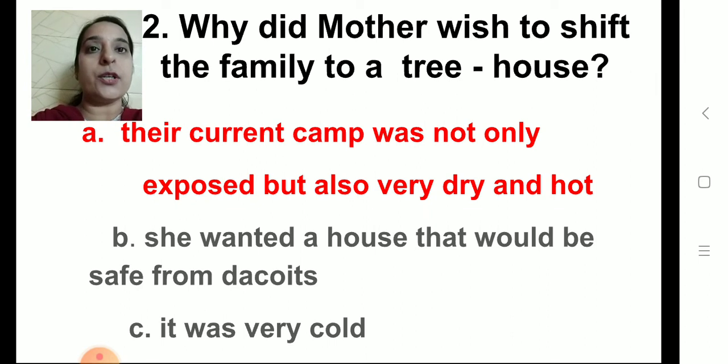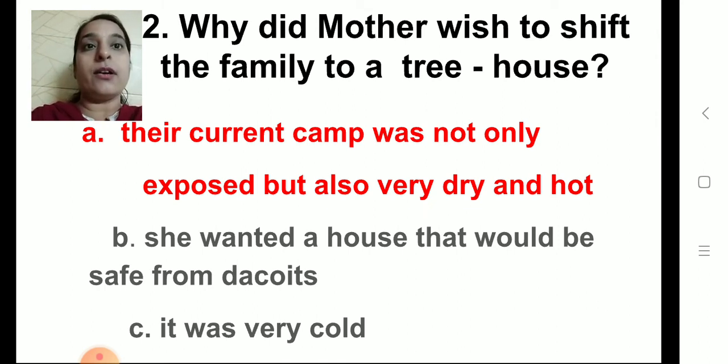Yes, children, three options are given. First one, their current camp was not only exposed but also very dry and hot. Second option, she wanted a house that would be safe from dacoits. It was very cold. Now children, again here the correct answer is highlighted, okay.